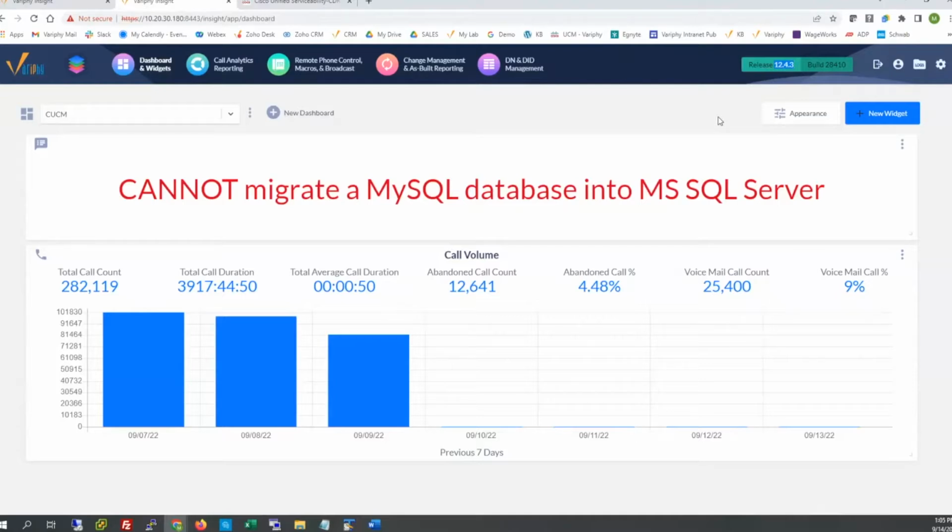The main things that we will need to identify here will be, one, we'll need to download a new Windows installer of Verify on a Windows server. That's the first start.